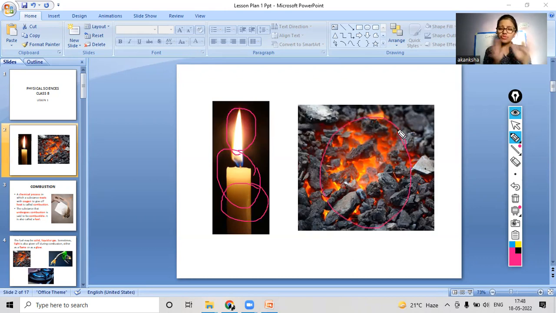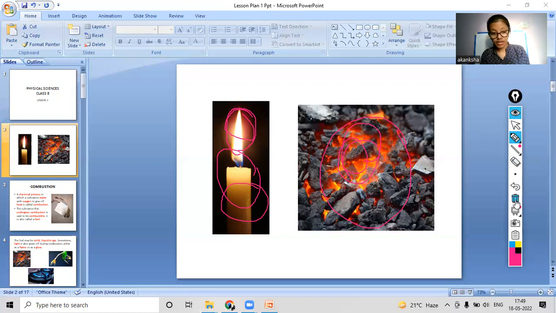So do you see any difference in both of them while they are burning? Yes, there is a difference. And what is that difference? Here the candle is burning with a flame. You can see the flame is moving upwards. But in the case of coal, we cannot see those flames. We can only feel the heat coming out when it burns, but we cannot see the flame in coals. Yes, you observed it very rightly.